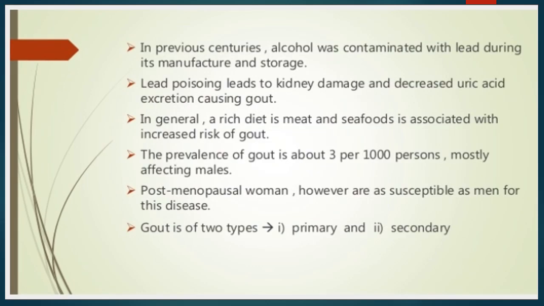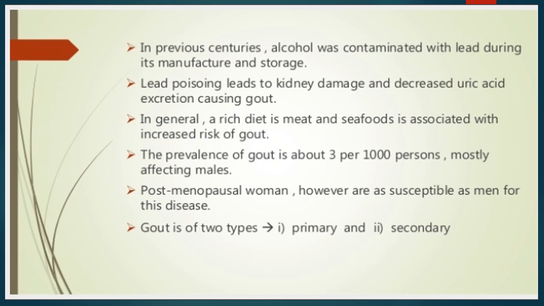In previous century, lead poisoning led to kidney damage and decreased uric acid excretion caused gout. A rich diet of meat and seafood is also associated with increased risk of gout. Postmenopausal women, however, are as susceptible as men for this disease. The prevalence of gout is about 3 per 1000 persons, mostly affecting males.